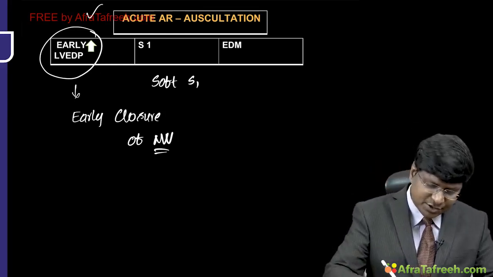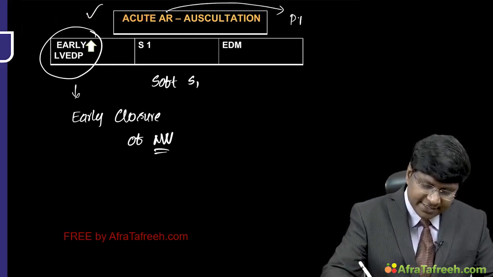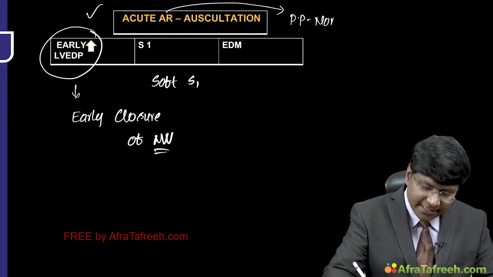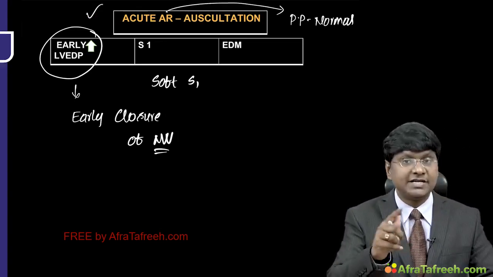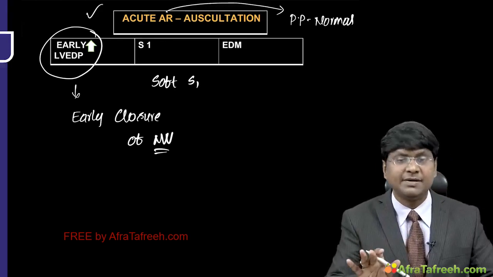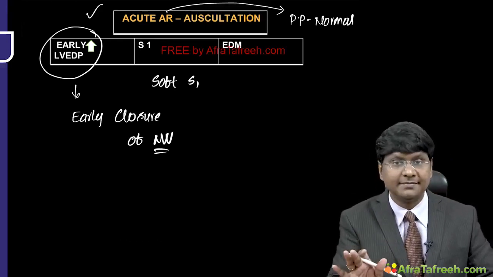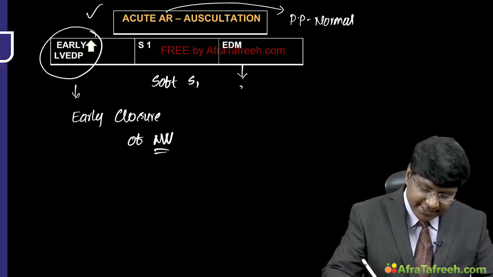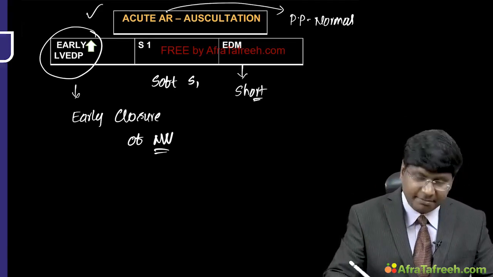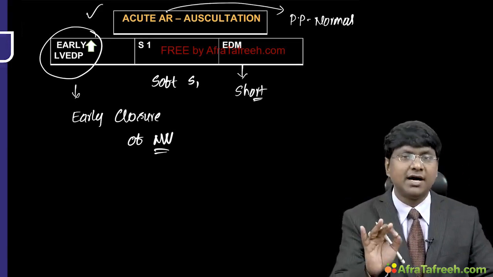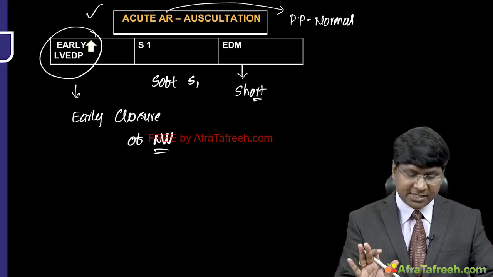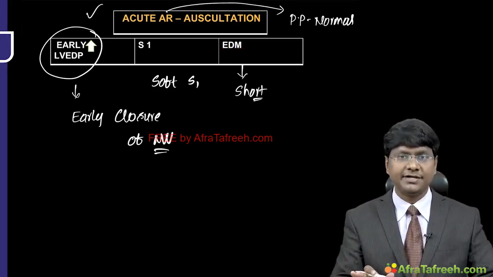And in these patients with acute AR, even the pulse pressure is normal. In chronic AR, we have discussed that there is a wide pulse pressure, but in these individuals, the pulse pressure is not wide. These patients have an early diastolic murmur, but it will be a very short early diastolic murmur. That is the auscultation in case of acute aortic regurgitation.